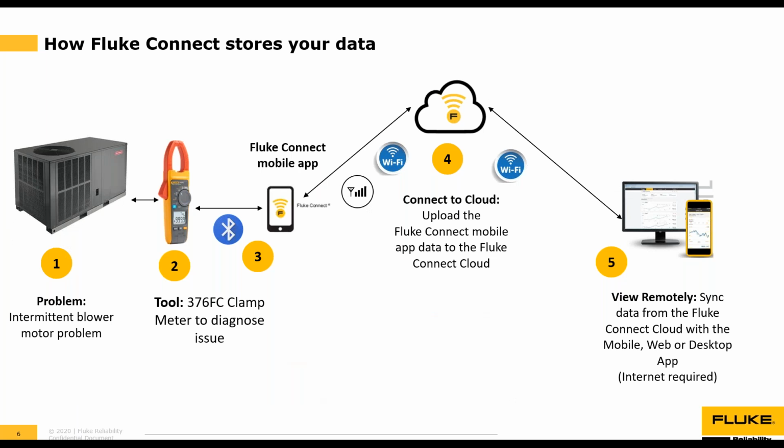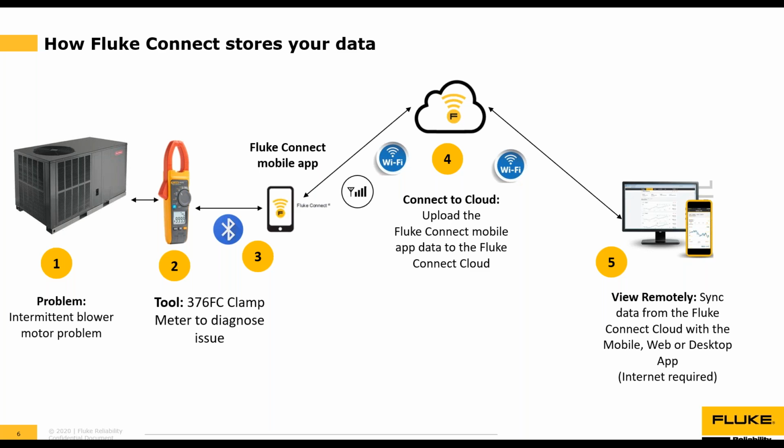So here's an overall flow of how the data is stored and moved through the various systems. In step number 1, let's say you have a problem with the rooftop HVAC package unit. It looks like an intermittent blower problem. So in step number 2, you've grabbed your 376 FC clamp meter to help diagnose the issue, and you connect it to the blower motor. In step number 3, the 376 FC communicates the readings to the Fluke Connect mobile app via Bluetooth from a safe distance away. Then in step number 4, the Fluke Connect mobile app will upload the readings to the Fluke Connect cloud where they are permanently stored.